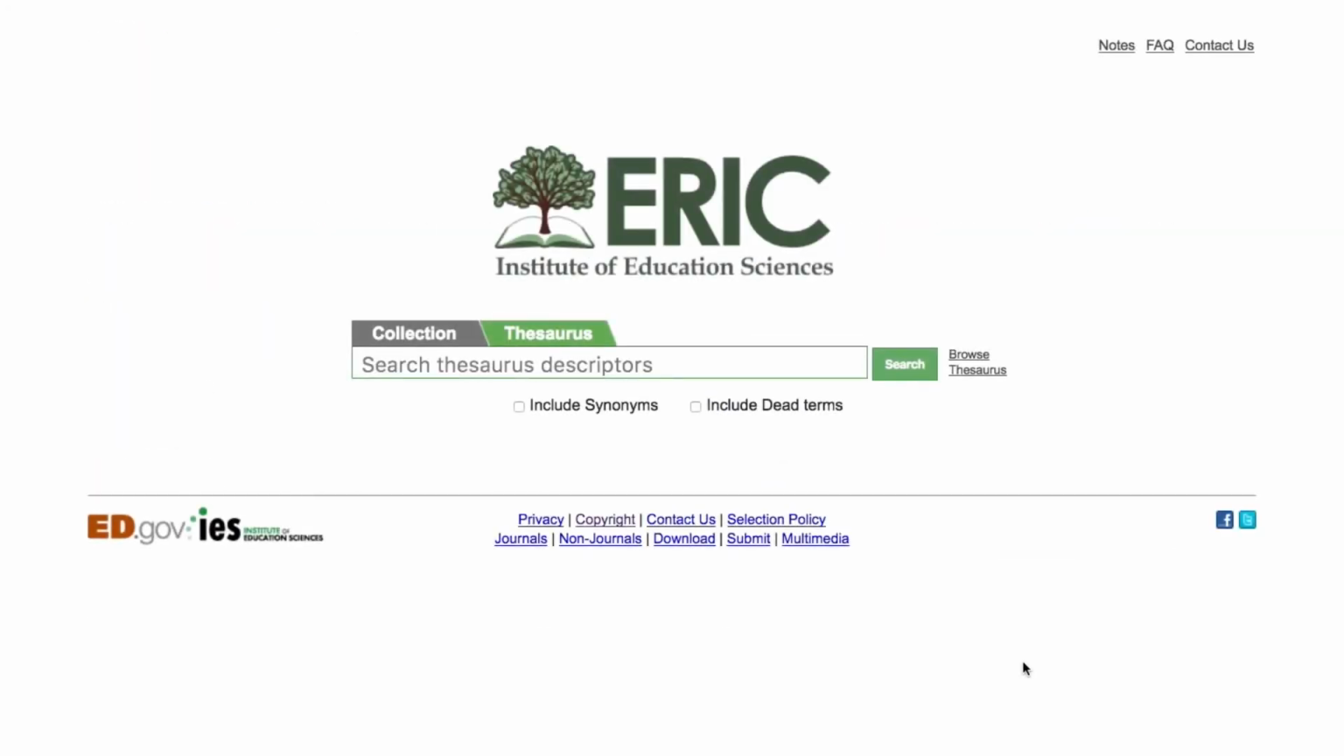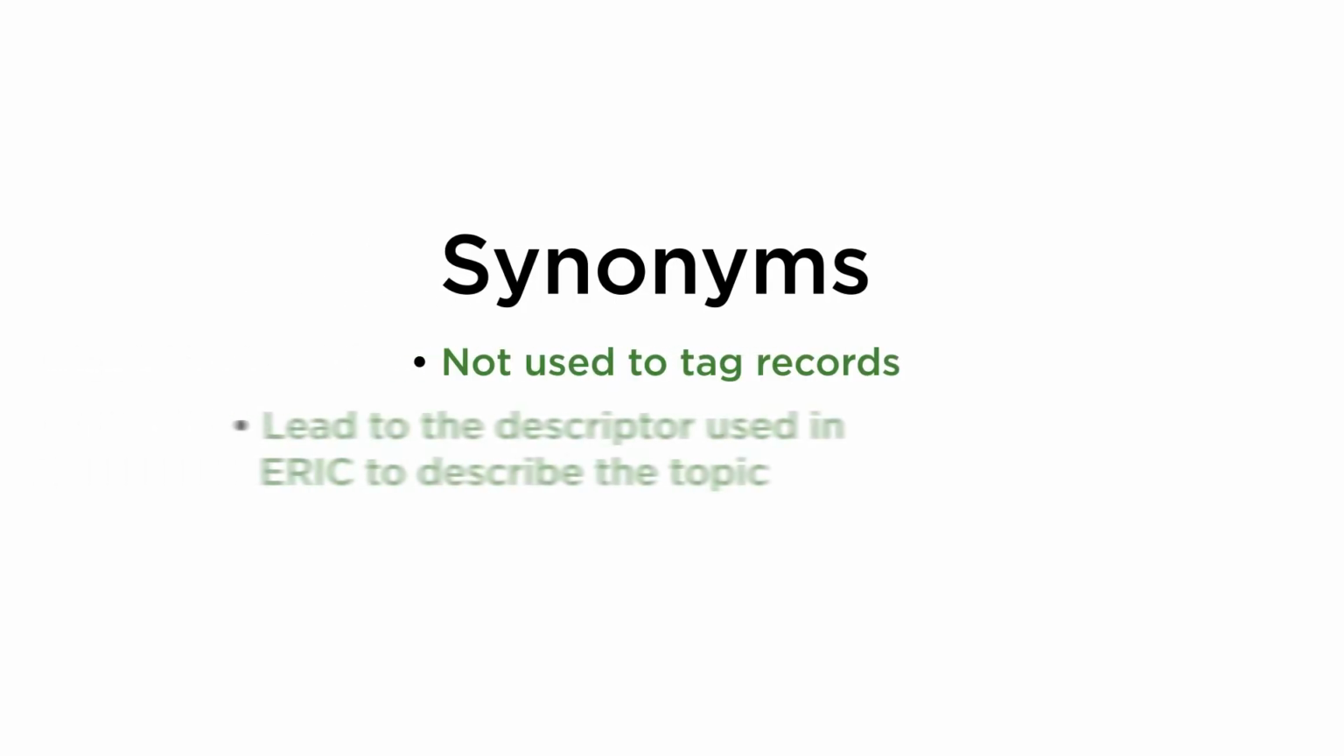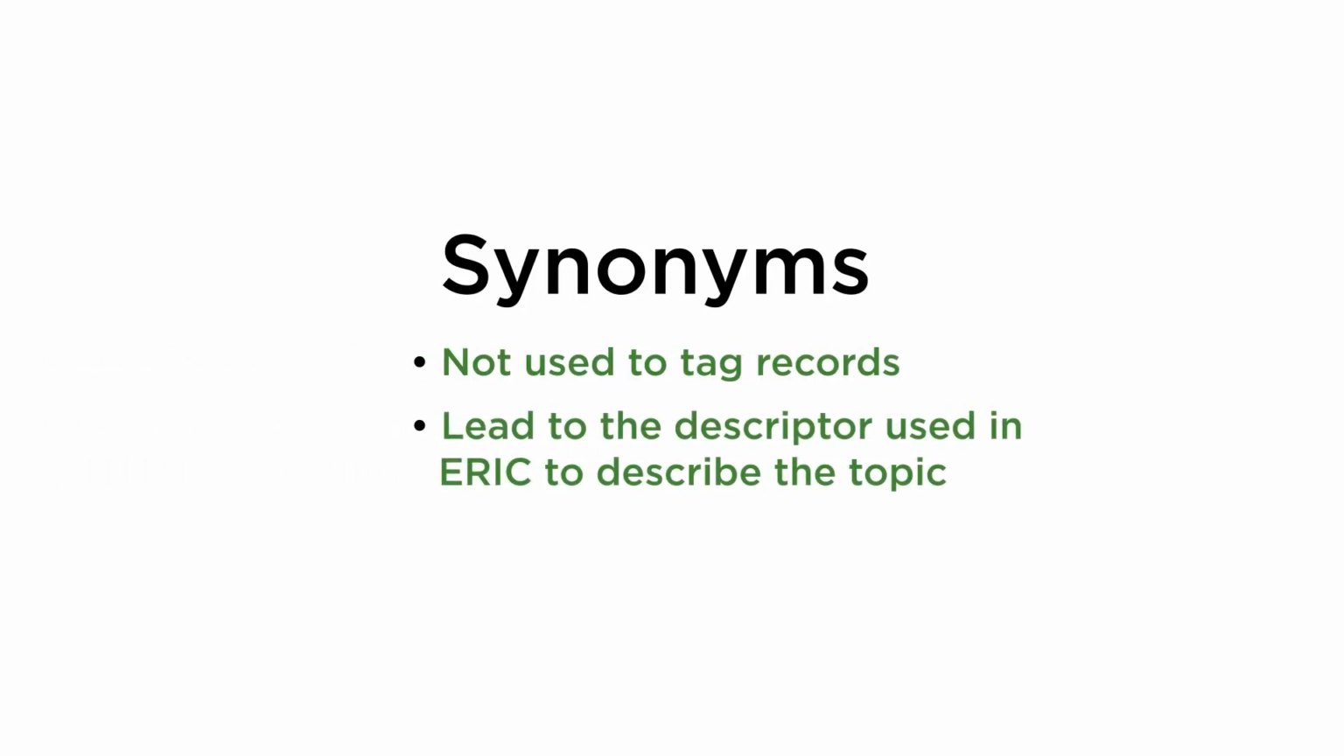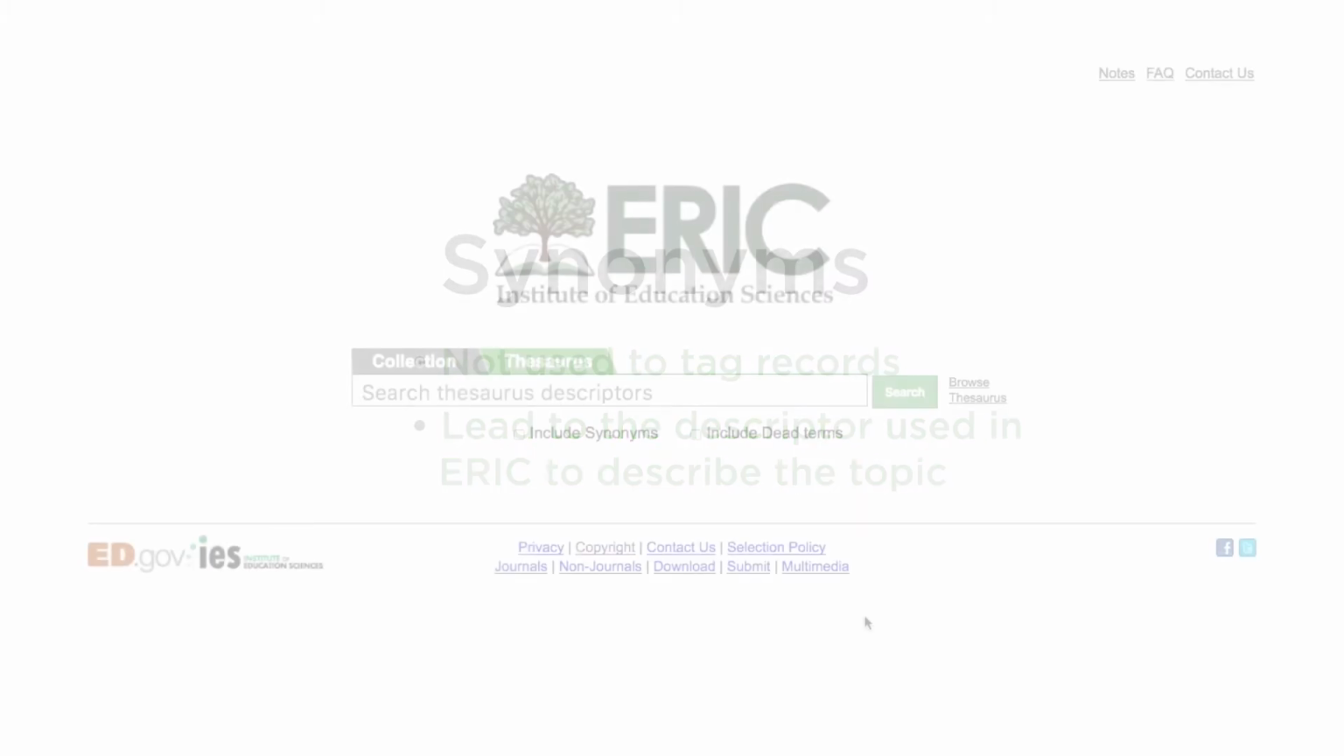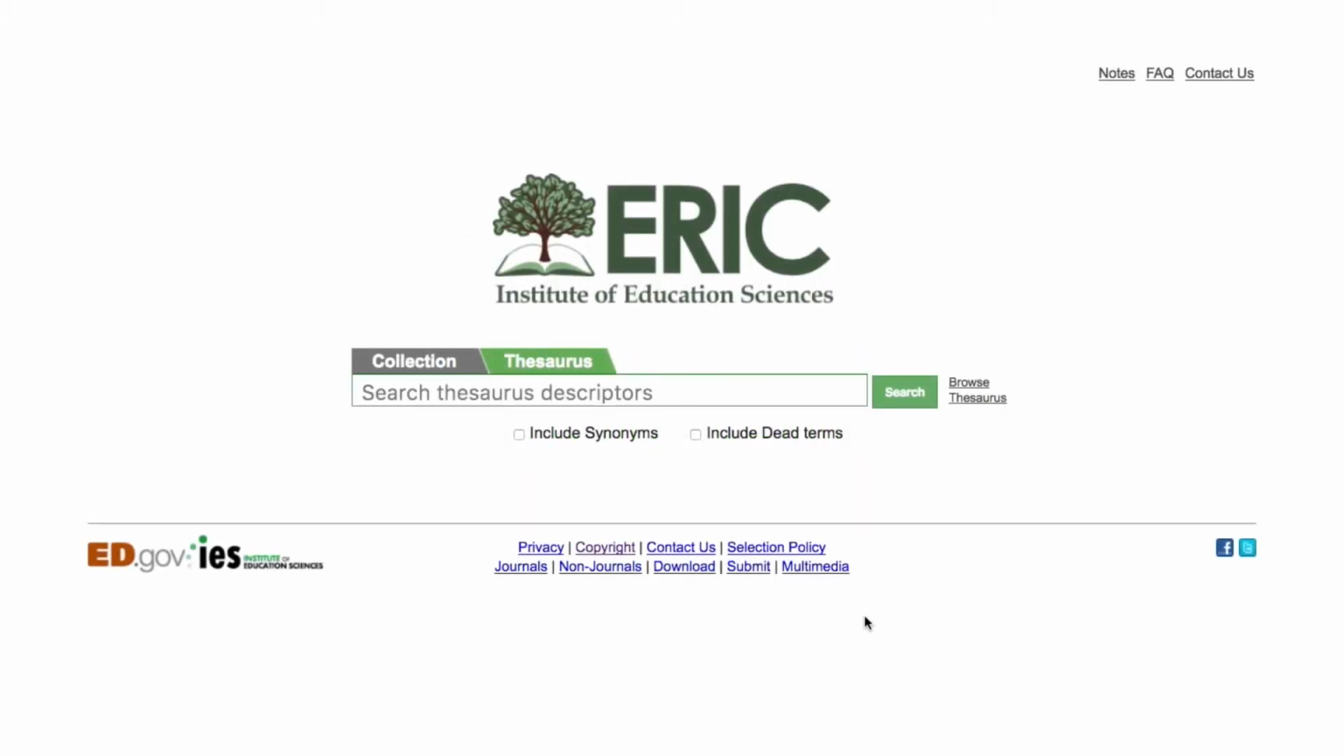Since authors and searchers may use different terminology when discussing the same topic, check the box to include synonyms when searching the thesaurus. Synonyms are not used to tag records, but they lead to the descriptor used in ERIC to describe the topic. For example, if you were thinking of requirements for a diploma instead of graduation requirements, you could still get to the descriptor ERIC uses for this concept.